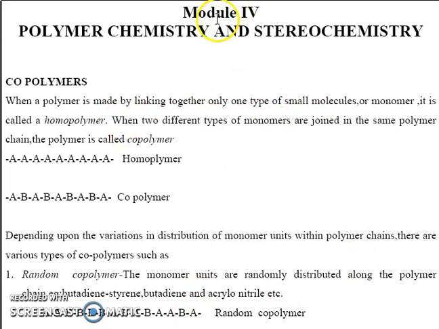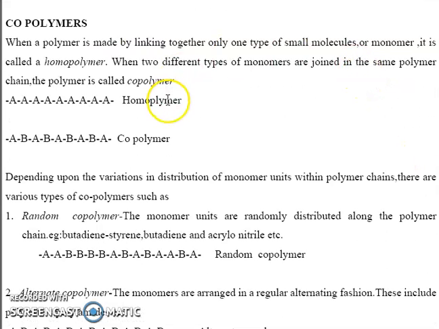Today we discuss module 4, polymer chemistry and stereochemistry. Already we know polymers. What is meant by polymers? Polymers are molecules with large molecular mass obtained by linking together several small repeating chemical units. These repeating chemical units are called monomers. By linking together a large number of monomers, the polymer molecules are obtained.